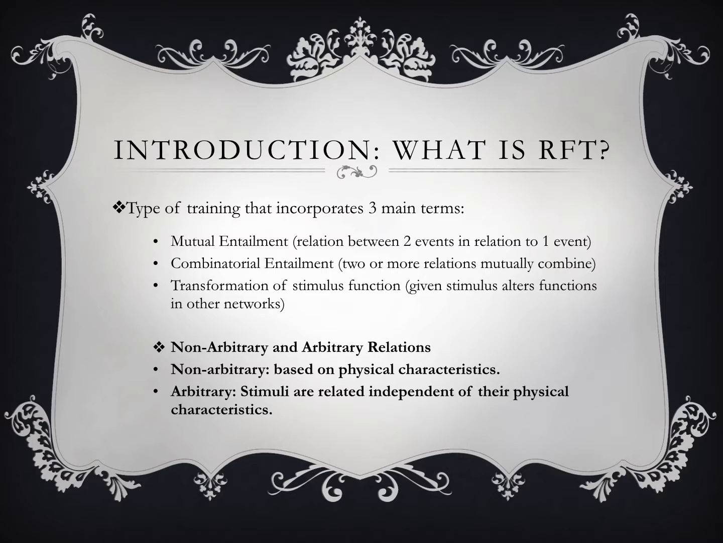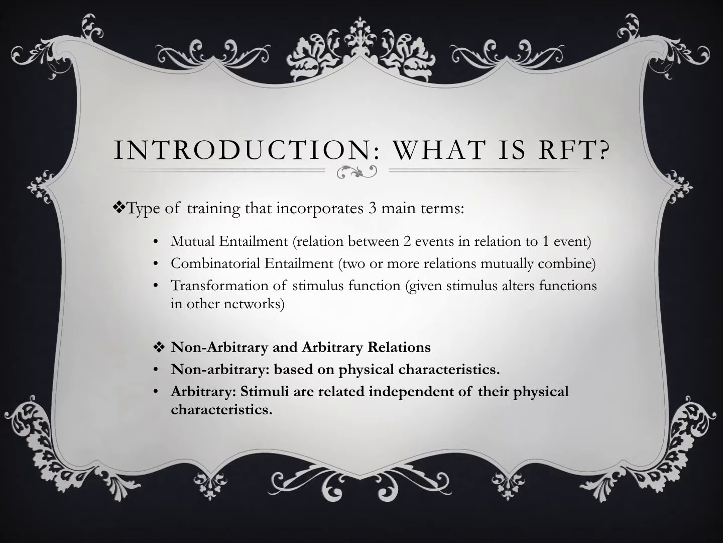RFT is an attempt to explain various aspects of complex human behavior, including language, deductive reasoning, and perspective. It includes 3 main terms: mutual entailment, combinatorial entailment, and transformation of stimulus functions. Mutual entailment refers to a relation between 2 events in relation to 1 event. For example, train A is larger than train B. We can derive that train B is smaller than train A.